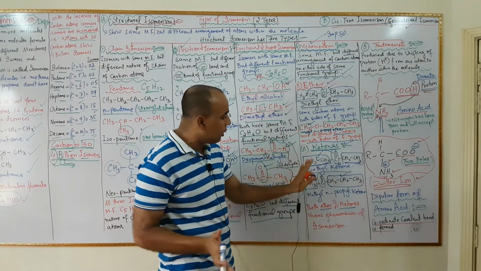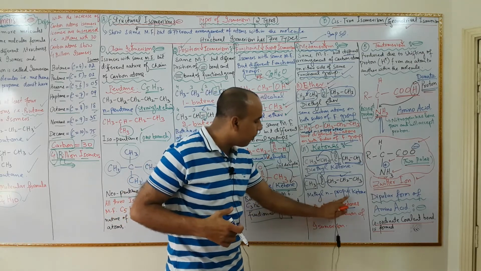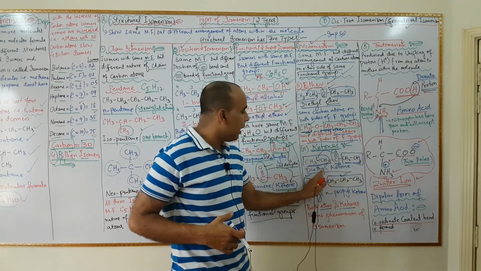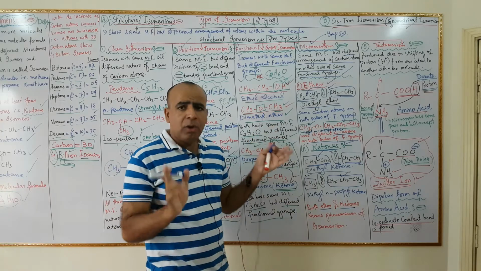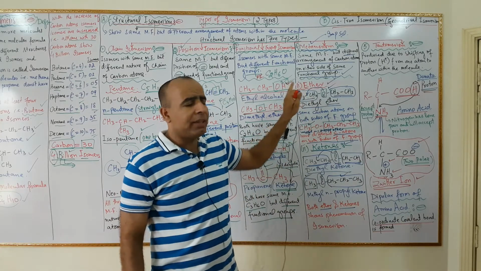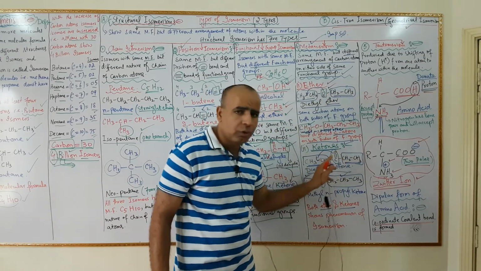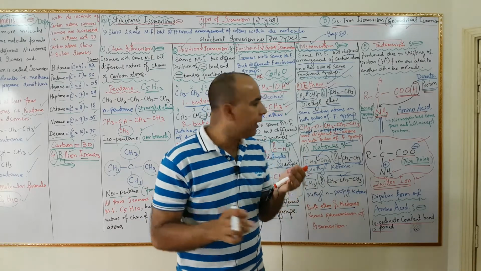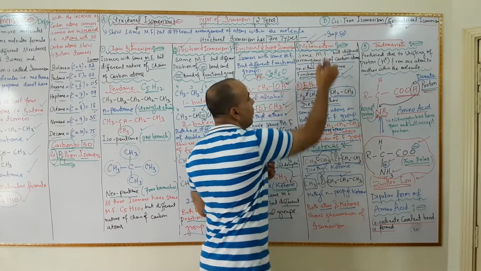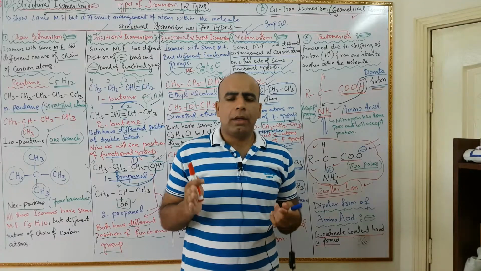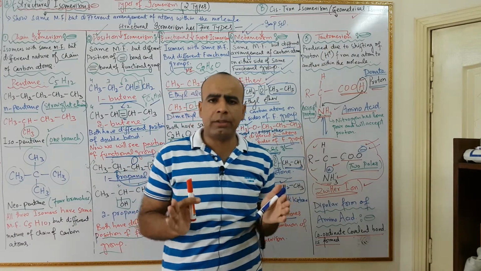Therefore, its position is different, and we may name it as methyl n-propyl ketone. This is diethyl ketone and this is methyl n-propyl ketone. And now you may also see that I have given you two examples. One example is of ether and other example is of ketones. Both ether and ketone show phenomenon of metamerism.